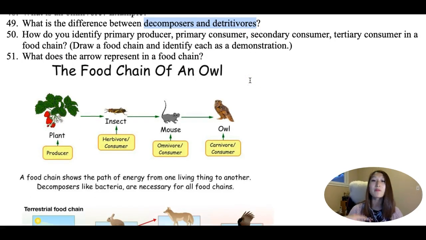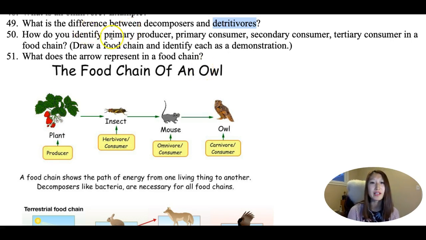Decomposers versus detritivores. Decomposers and detritivores both take bigger organisms and break them down into a more organic form. Decomposers take smaller parts, more like fungi or bacteria, where they take a little bit of food in and then break it down even more into its smallest molecules. Detritivores are more like earthworms, where they take chunks of food and release some waste, and then decomposers will come in and break down the food even more.